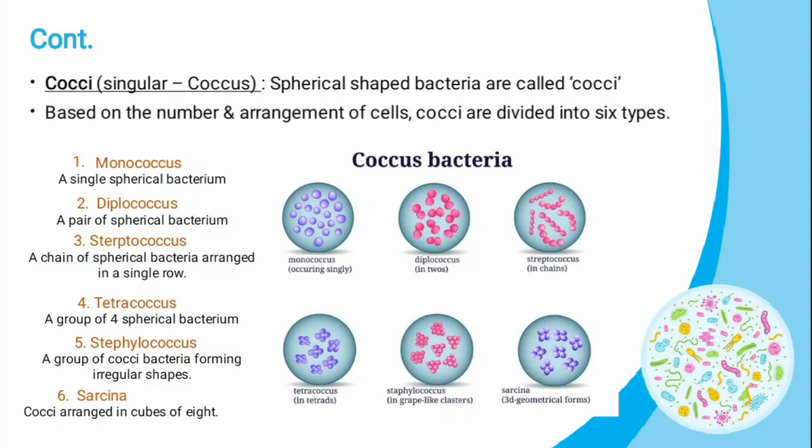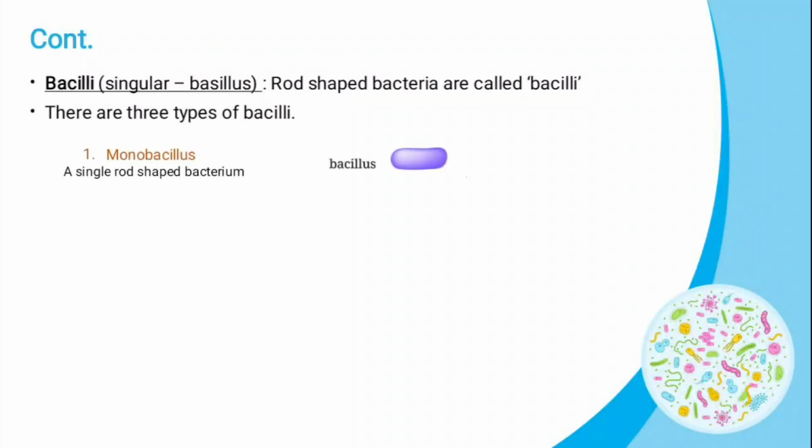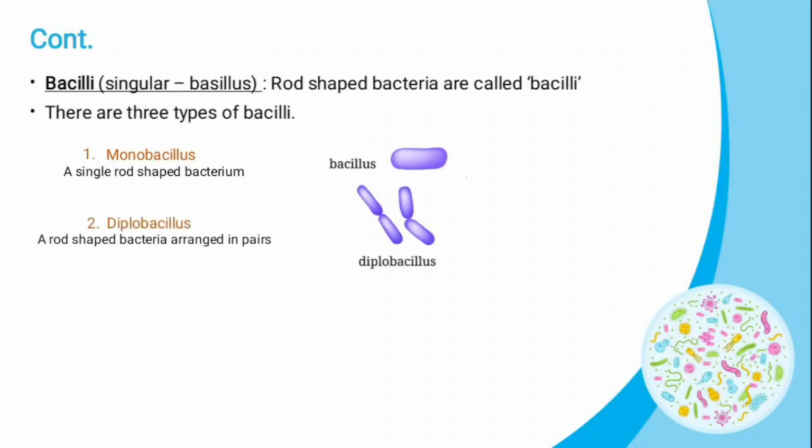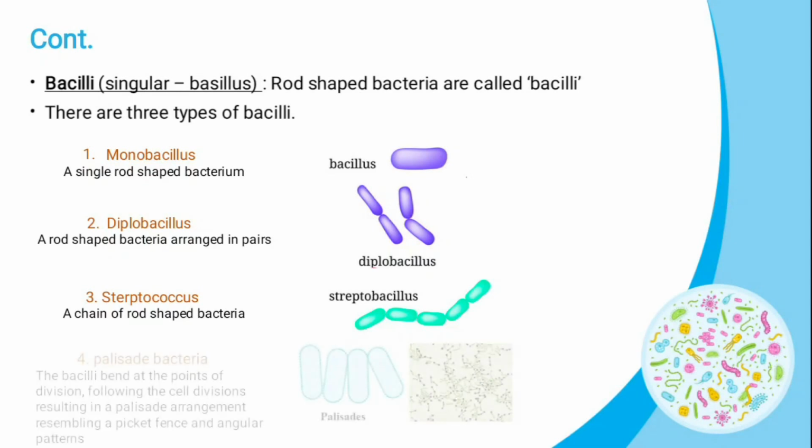Next we will see the bacillus. Bacilli, singular bacillus. Rod-shaped bacteria are called bacilli. These bacilli are also of different types. First one, monobacillus. It is a single rod-shaped bacterium. Next, diplobacillus. It is arranged in pairs. Next, streptobacillus, a chain of rod-shaped bacteria.